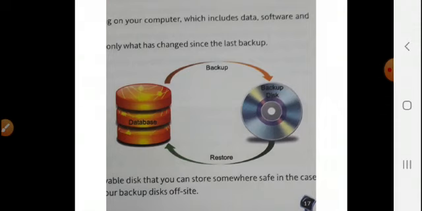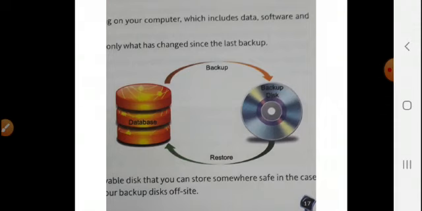Now some terms used when referring to backup. Backup means a duplicate copy of a file, program, or folder, in case it is damaged, corrupted or lost. And restore means to copy the backup version of information back to its original location.